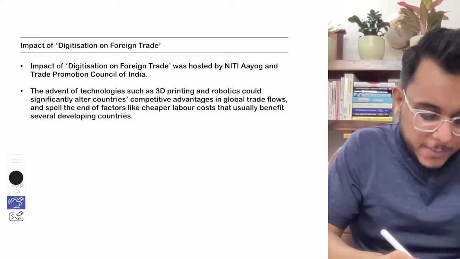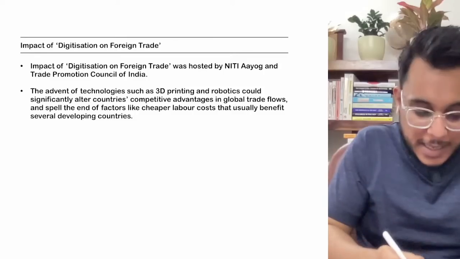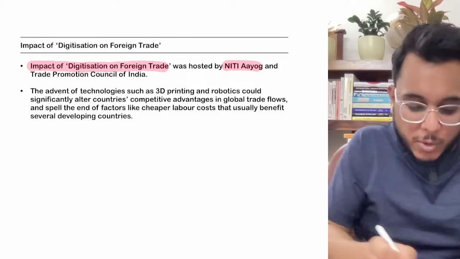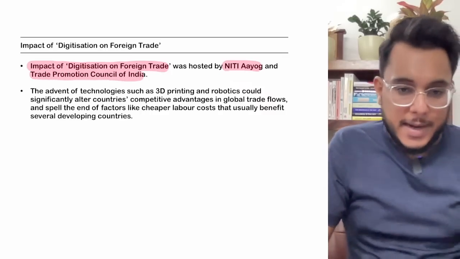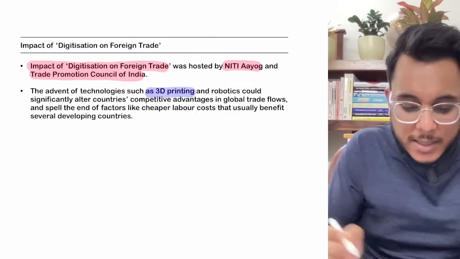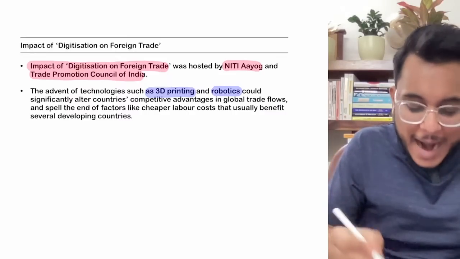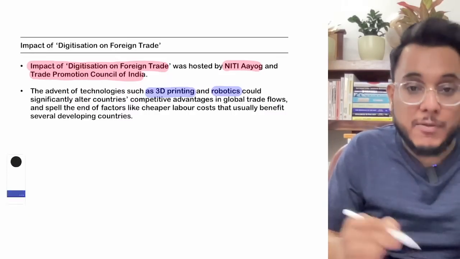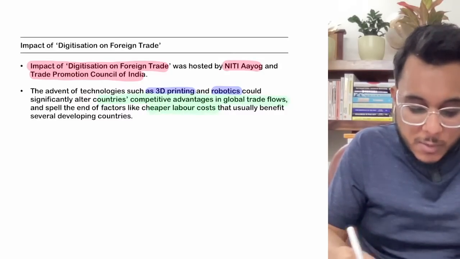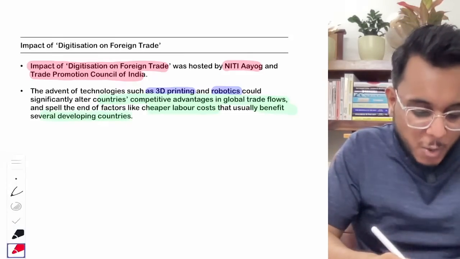Recently a conclave was held on the impact of digitization on foreign trade. It was hosted by the Niti Aayog as well as the Trade Promotion Council of India. And here the Niti Aayog has pointed out that technologies such as 3D printing are coming and robotics are becoming more sophisticated, and this will impact the developing countries. So the competitive advantage, such as cheap labor cost, which usually benefits developing countries, will go away.